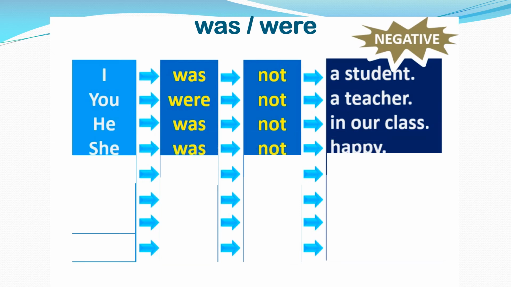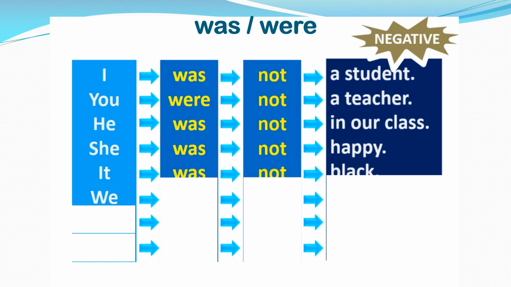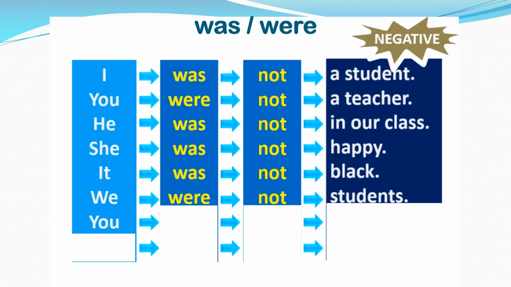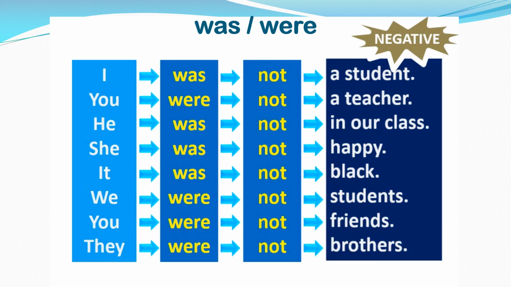She was not happy. It was not black. We were not students. You were not friends. They were not brothers. Again, this is very easy. You have to put not after was or were.